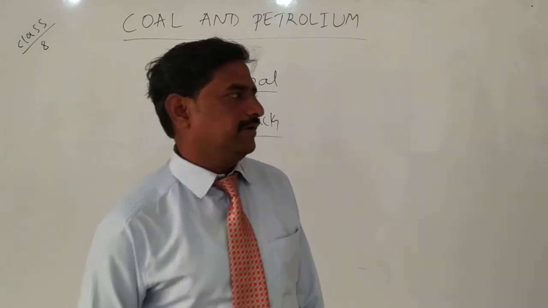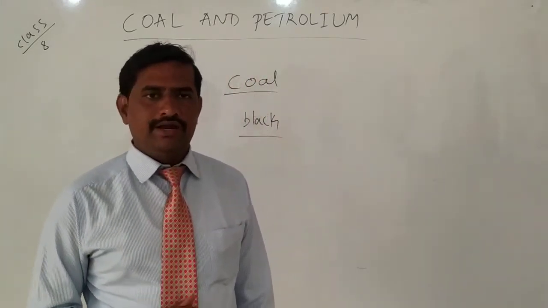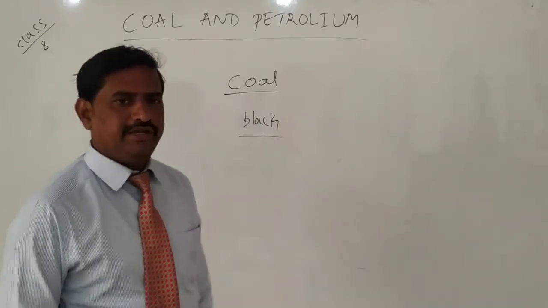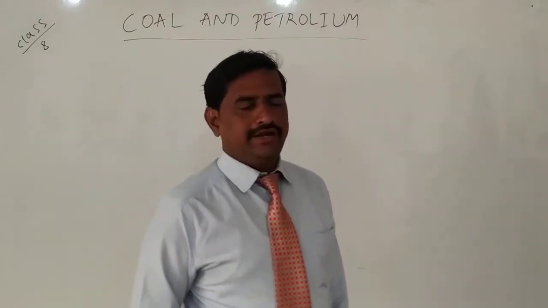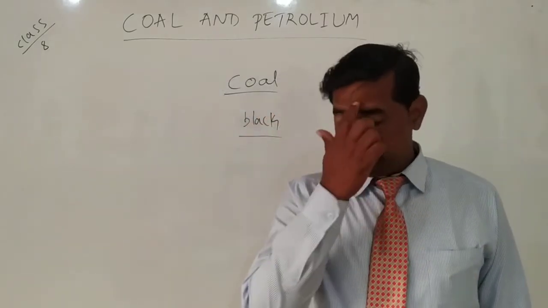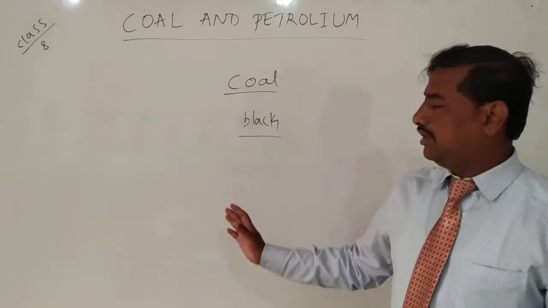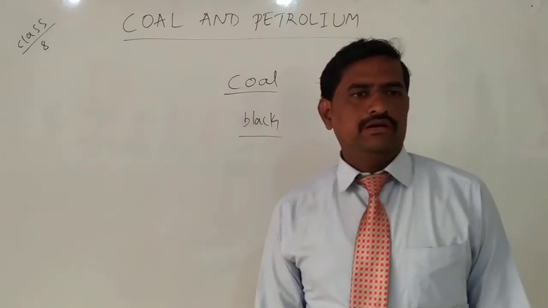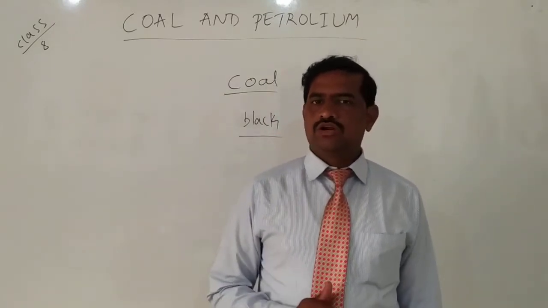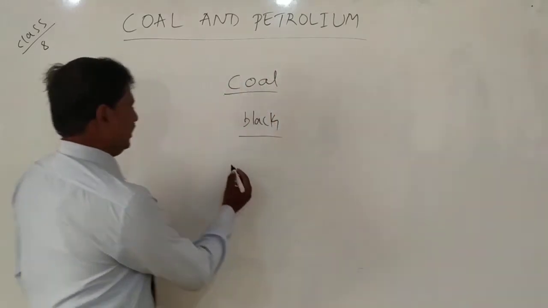Coal is a black color solid, just like a stone, and it was used in the earlier days for cooking food and to run steam engines. But nowadays we are also using coal as a fuel for most industries, and in thermal power plants. In thermal power plants also we are using coal.